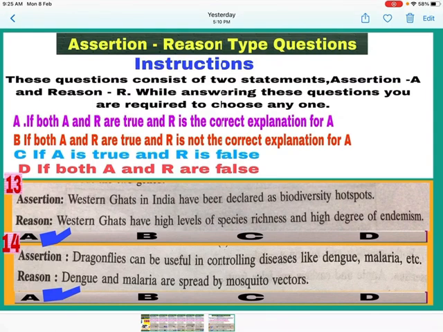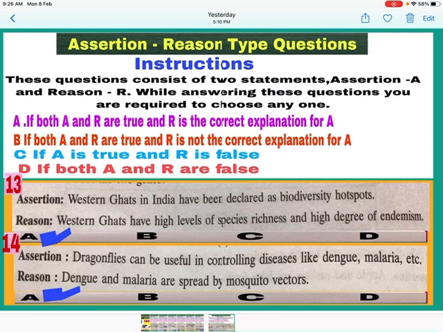Question number 13, assertion. Western Ghats in India have been declared as biodiversity hot spots. Yes, this is a correct statement. Western Ghats are biodiversity hot spots. See the reason. Western Ghats have a high level of species richness and a high degree of endemism. Yes, this is a correct statement as well as a correct criterion for selection of biodiversity hot spots.